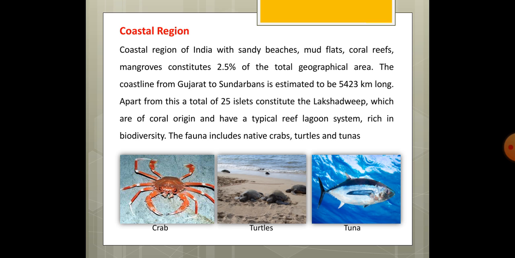But as the population of these mangroves are declining, the areas are facing many natural disasters. Now, the coastline from Gujarat to Sundarbans is estimated to be 5,423 km long. Now, apart from this are 25 islets which constitute the Lakshadweep. These all have very good corals and typical reef lagoon system rich in biodiversity. The fauna includes native crabs, turtles, and tunas.